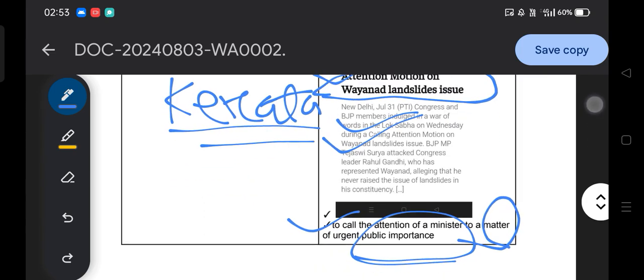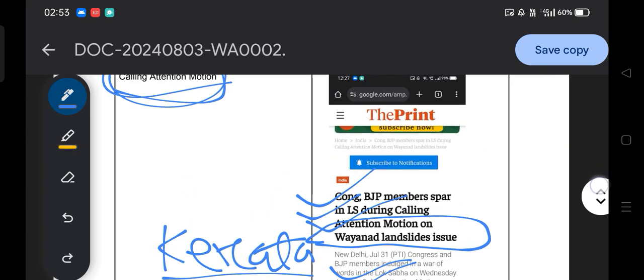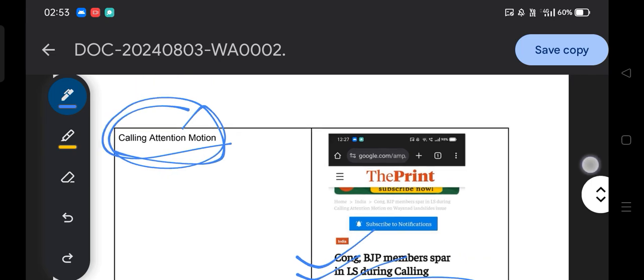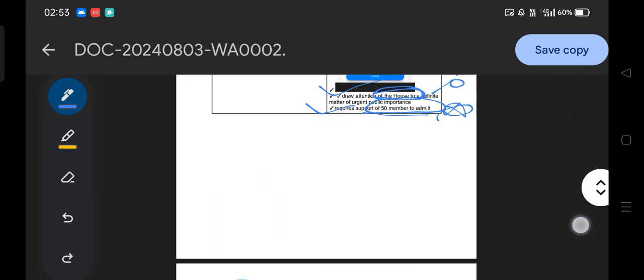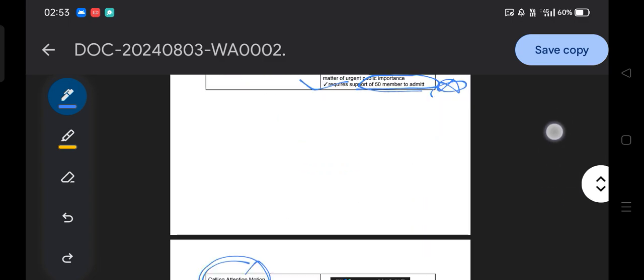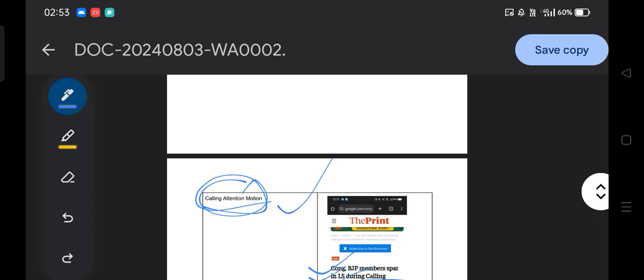If you know the calling attention motion and the adjournment motion, you may ask a question: both seem similar. Here the adjournment motion and here the calling attention motion. Are they similar? No, there is a difference.